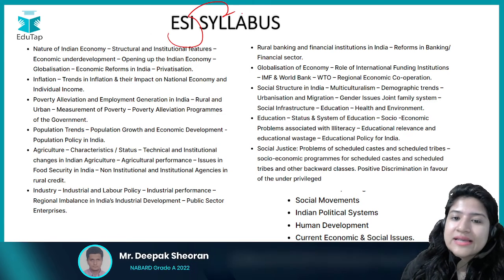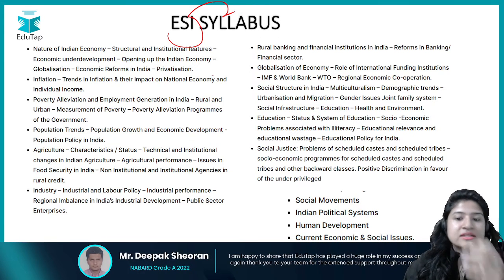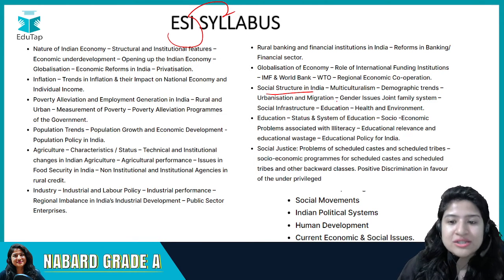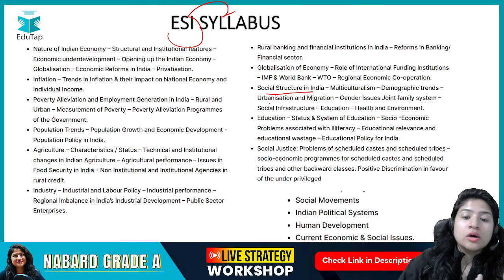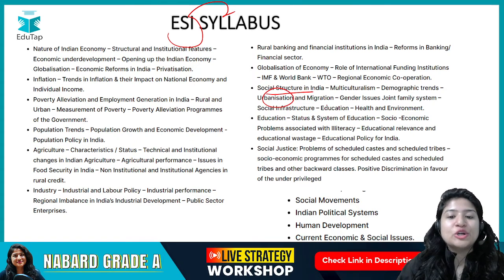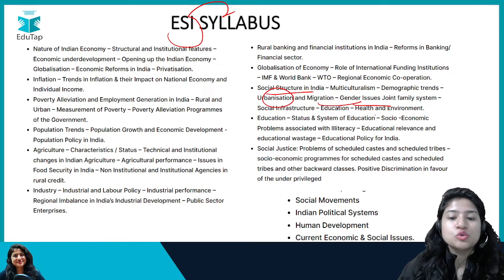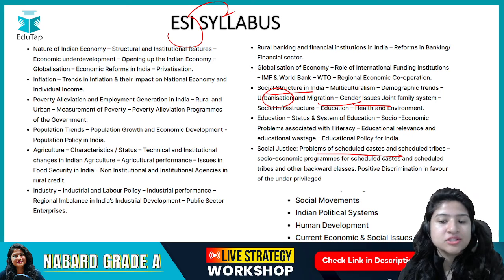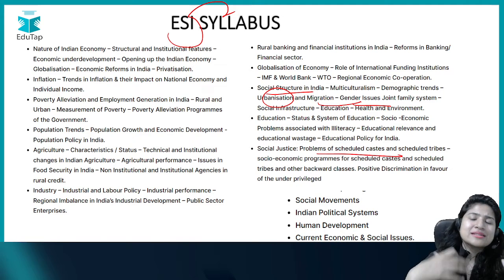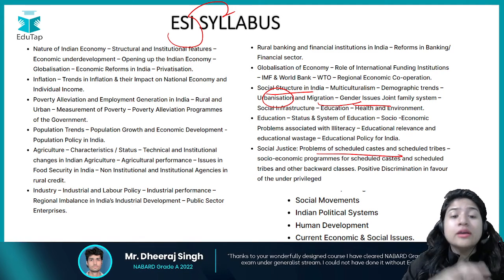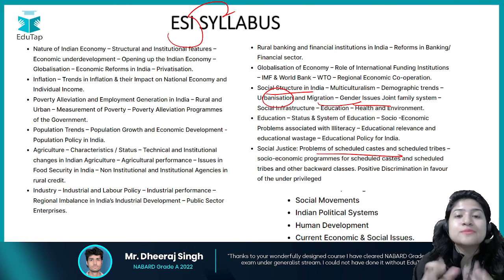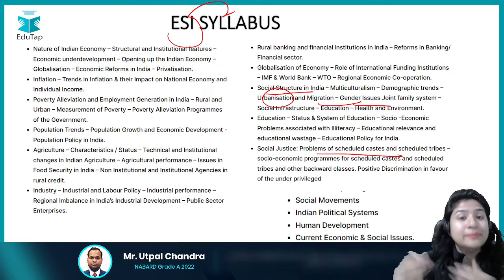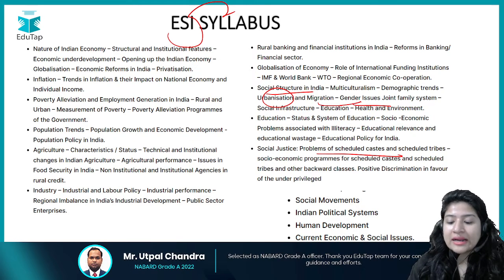Similarly, if you look at the ESI syllabus, if you are a student and you start reading about the social structure in India, you might memorize all the static content of urbanization, migration, maybe gender issues, or maybe the problems that are dealt with scheduled castes and scheduled tribes, right? You might have this perspective that I should cover all the static because in ARD static is asked more, so maybe in ESI also it can hold weightage. But that is not the case.